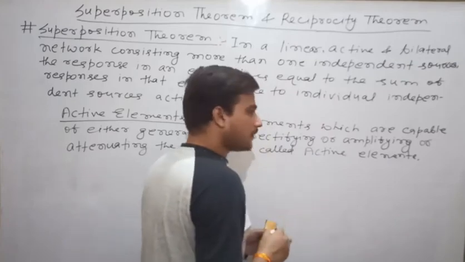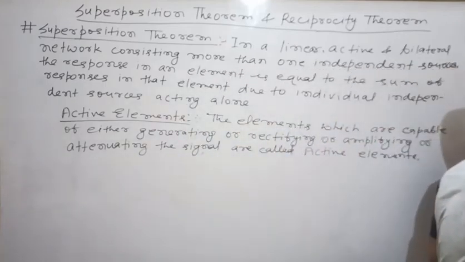So this is the definition of an active element.